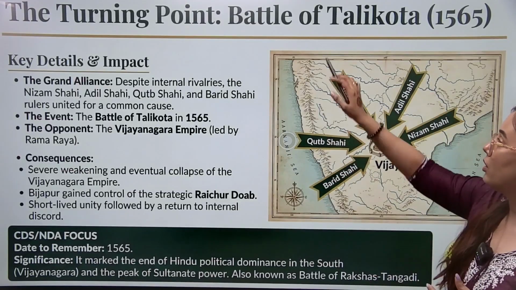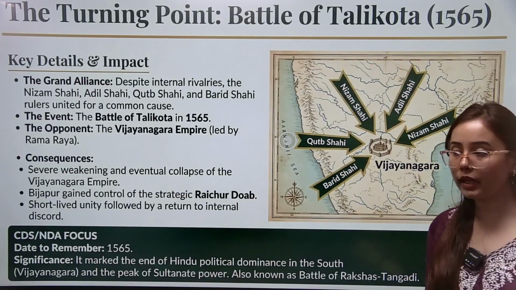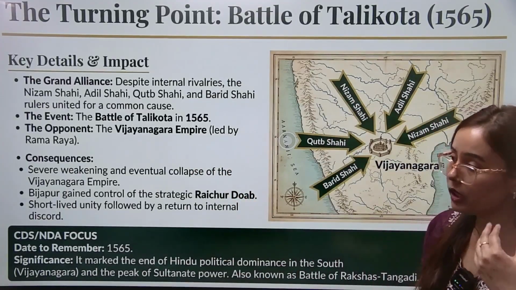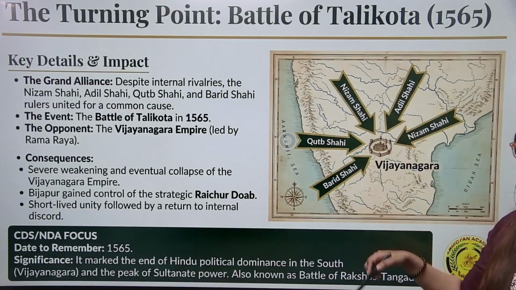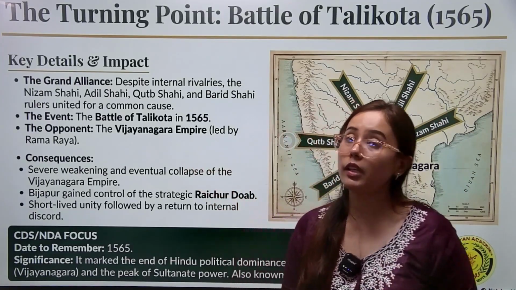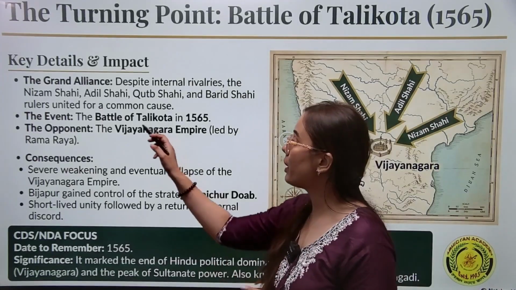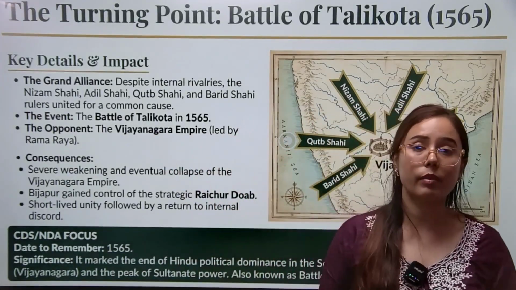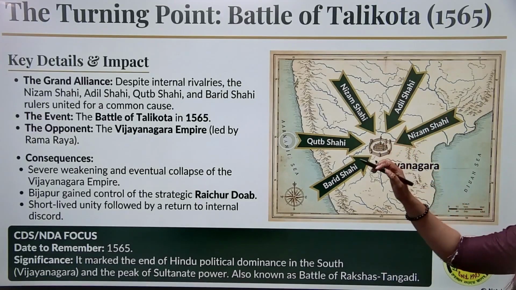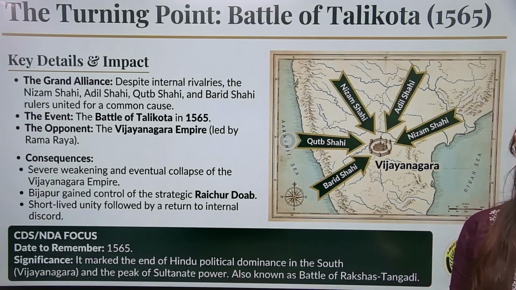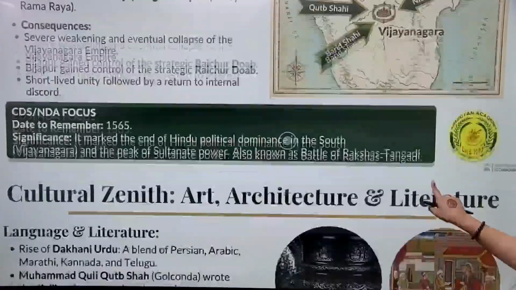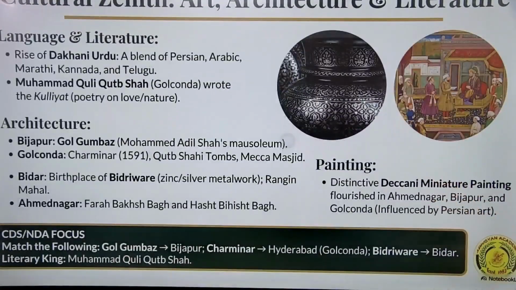Okay, Battle of Talikota. In this battle, the Vijayanagar Empire will be completely defeated by the united forces of these five Deccani Sultanates, and this led to the decline of the Vijayanagar Empire. This Battle of Talikota of 1565 marks the decline of the Vijayanagar Empire, and the Deccani Sultanates became very powerful after the decline of the Vijayanagar Empire. Okay, so that is why this is very important.